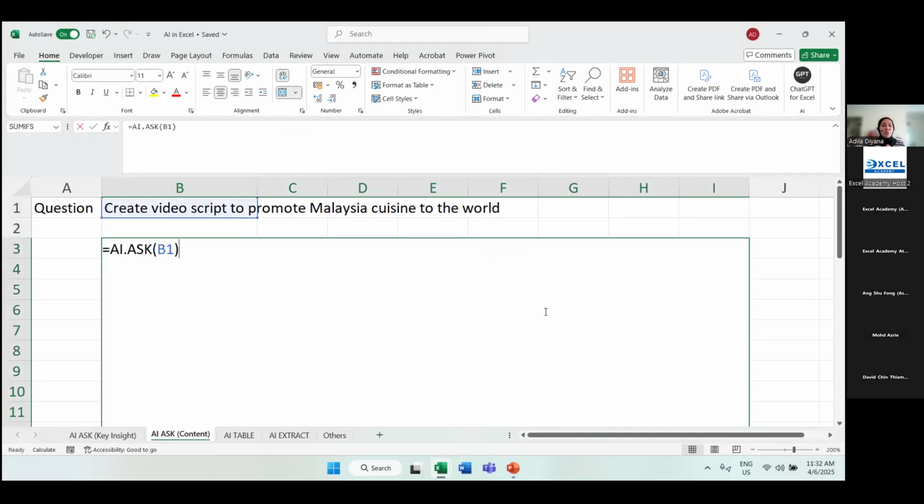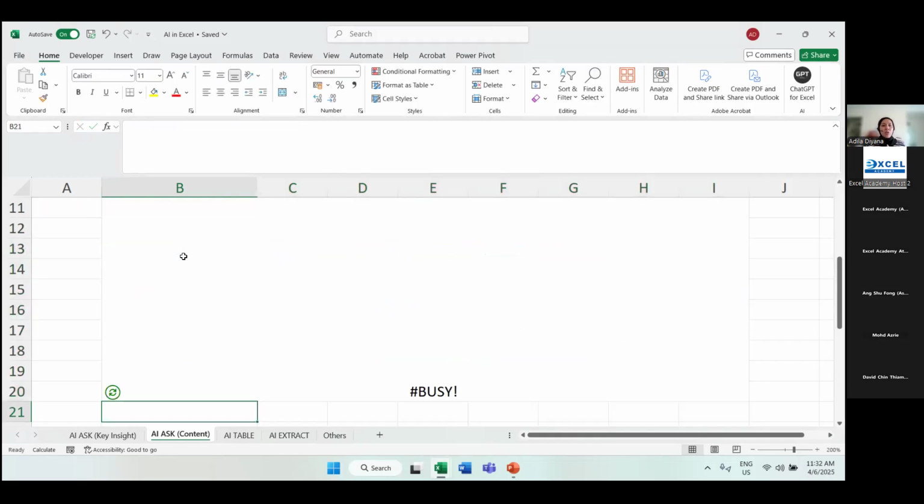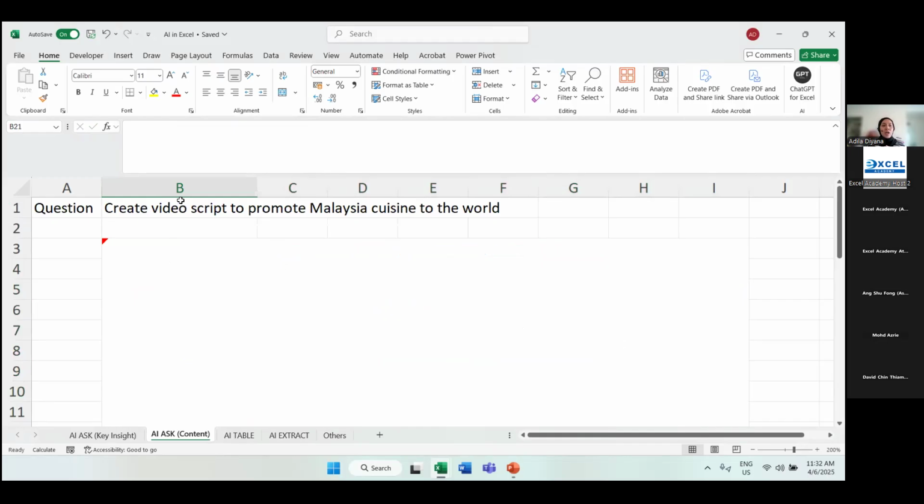So now this one tak tukar lagi. So what I'm going to do here is I'm going to double click back on AI.ASK B1 and then I'm going to press enter. So this is another thing that you learn. Bila you terus tukar up here dekat B1, not necessarily dia akan terus update. You kena let Excel, ChatGPT know, okay, now you need to follow the new instruction. So you just re-press enter on the formula.